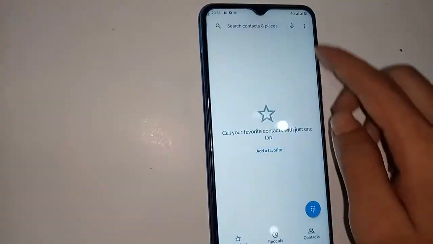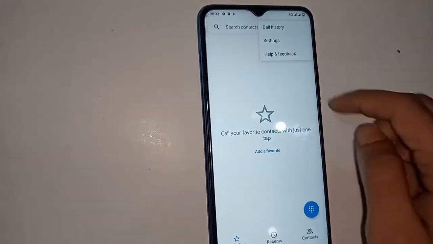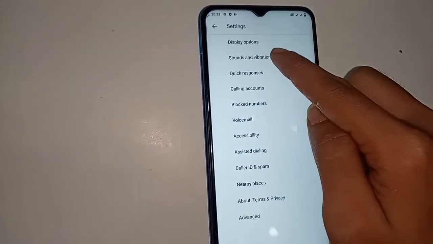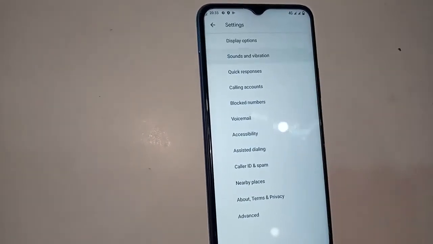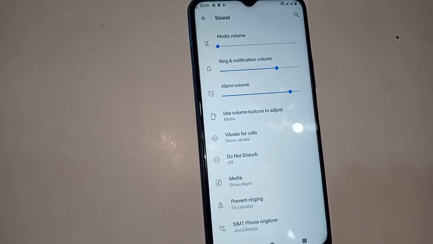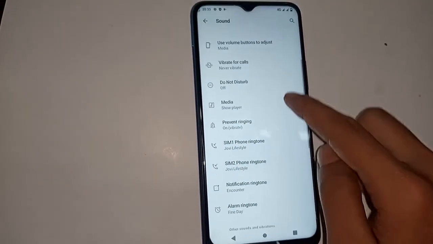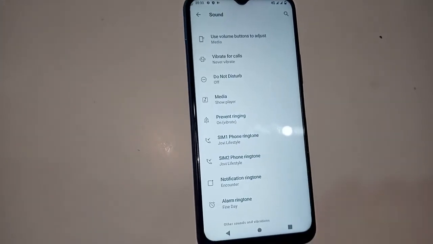and it shows a new page with a three dot button. Tap on the three dot button, then tap on settings and you will see sound and vibration. Click on sound and vibration. Pull down and you can see SIM1 phone ringtone.